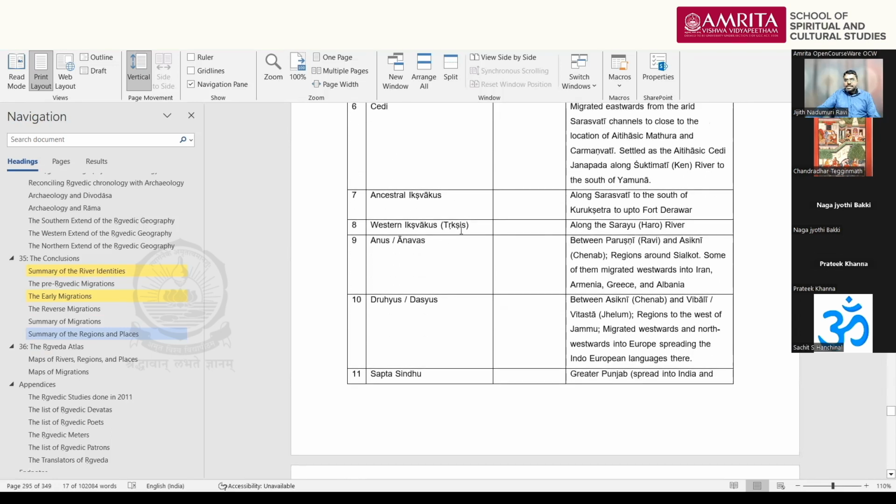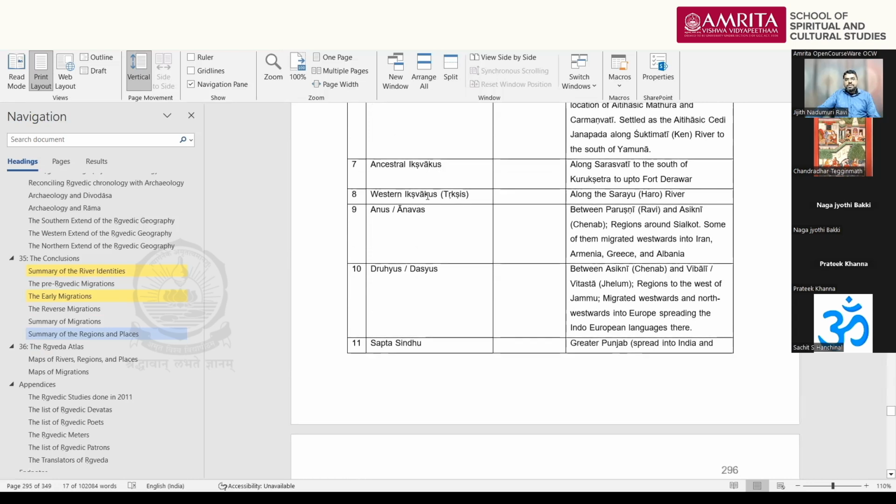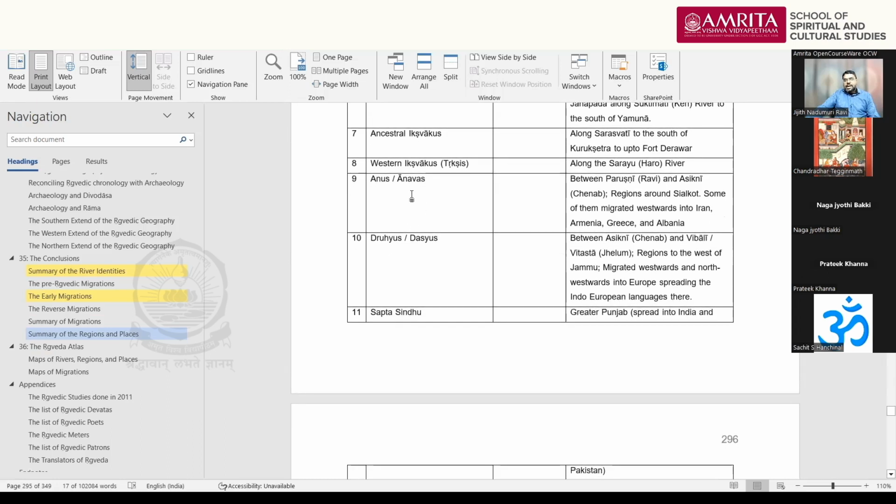Ancestral Ikshwakus, I mentioned about the Hakra-Ware culture. That is very ancient, even pre-Ṛgvedic and pre-Harappan. That is the ancestral Ikshwakus. And then the Western Ikshwakus are Trikshis, located in the Sindhu Sarayu region in Pakistan. Anus or Anavas were migrating westward and reached as far as Iran. They are the Anus and Anavas.